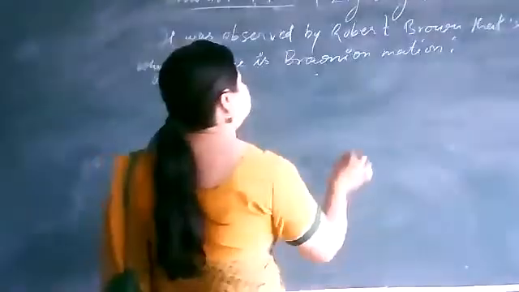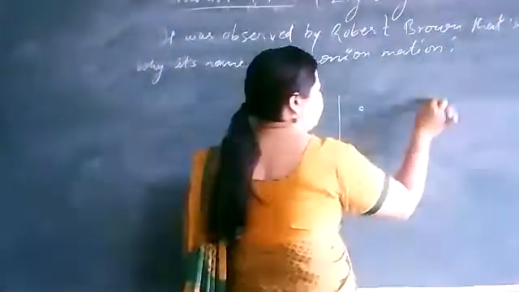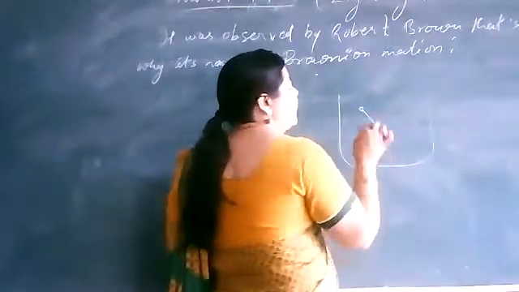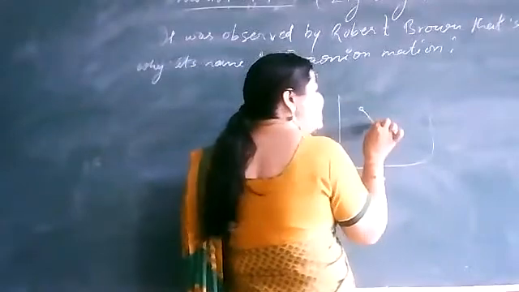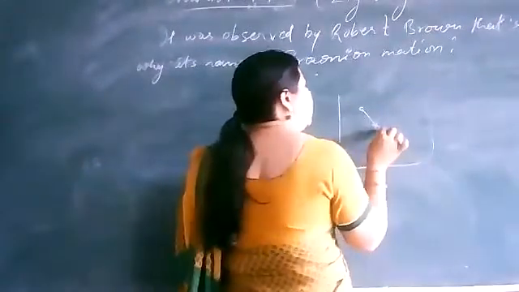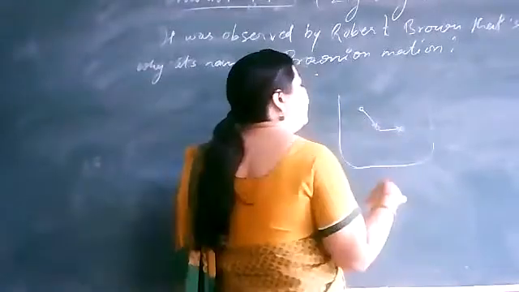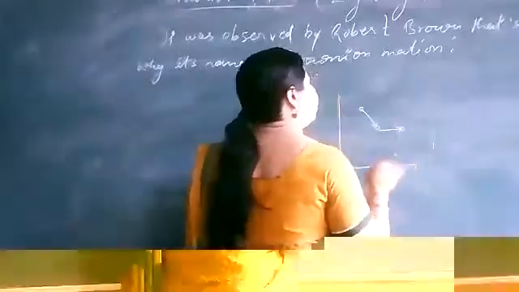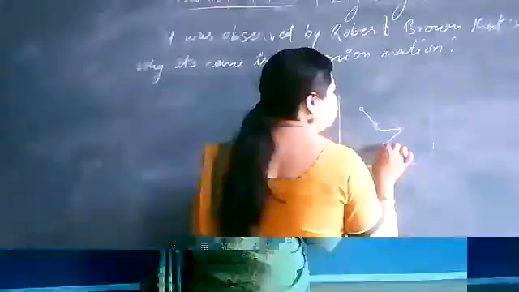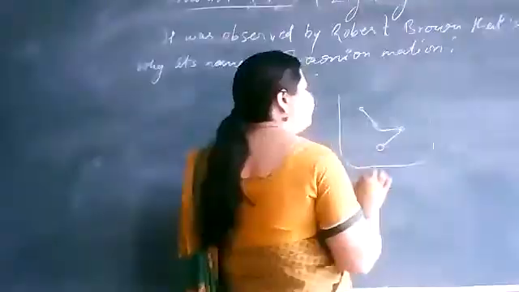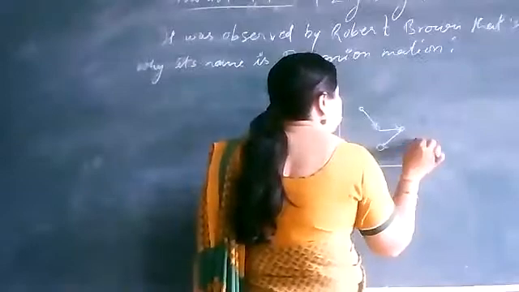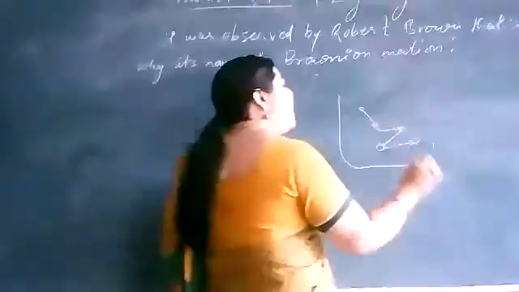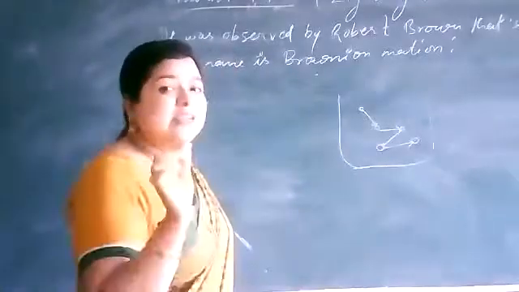Just like this is a particle, and when it moves, it will collide with another particle and give its kinetic energy to it. Then that particle collides with another and transfers its kinetic energy further. So it looks like a zigzag motion.